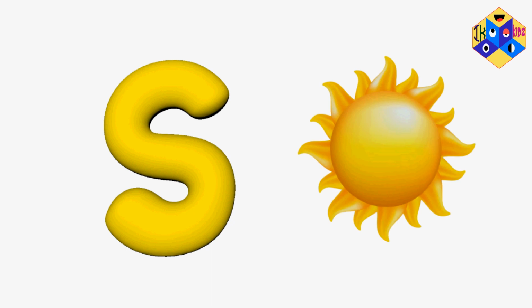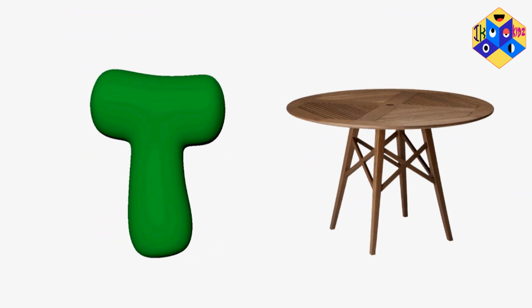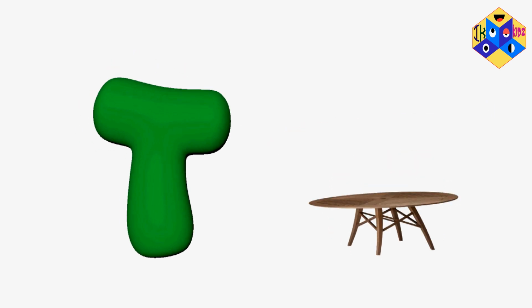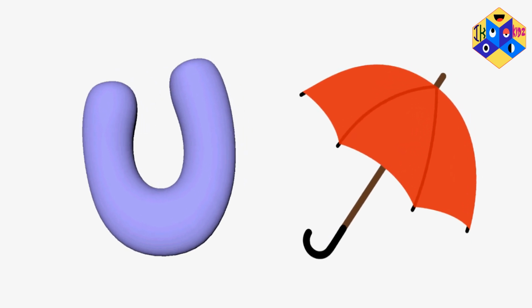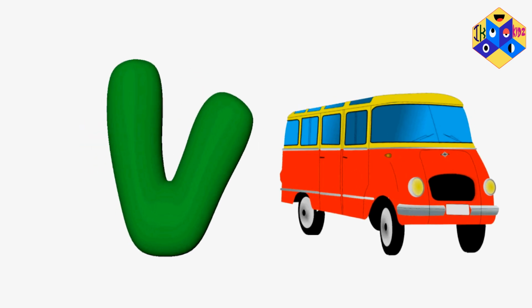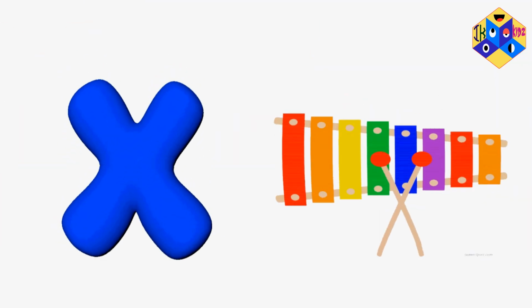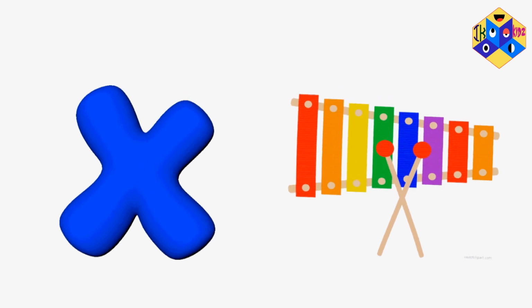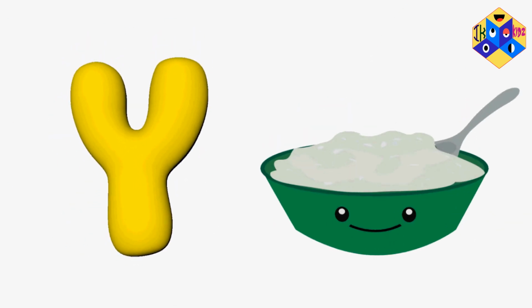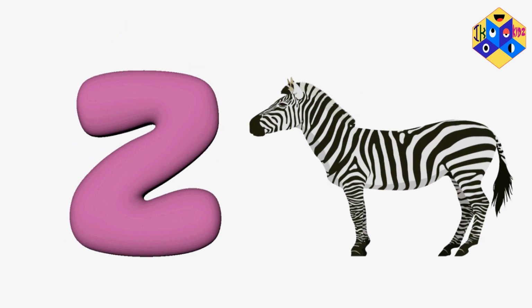S is for sun. T is for table. U is for umbrella. V is for van. W is for window. X is for xylophone. Y is for yogurt. Z is for zebra.